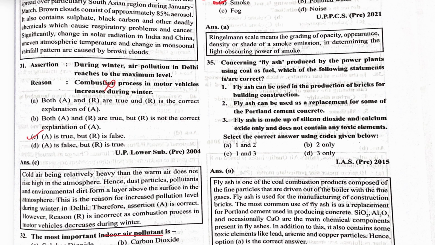Concerning fly ash produced by a power plant using coal as fuel, which of the following statements are correct? Fly ash can be used in the production of bricks for building construction. Absolutely correct. Fly ash can be used as a replacement for some of the Portland cement in concrete. Also correct. Fly ash is made up of silicon dioxide, not calcium dioxide only. It does contain toxic substances, so this is not correct. So 1 and 2 are correct. A is the correct option.